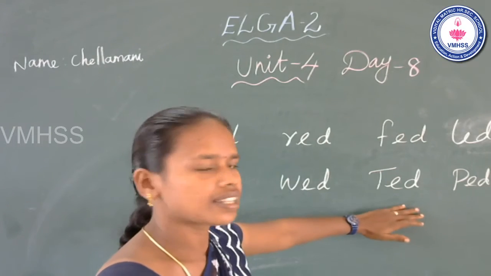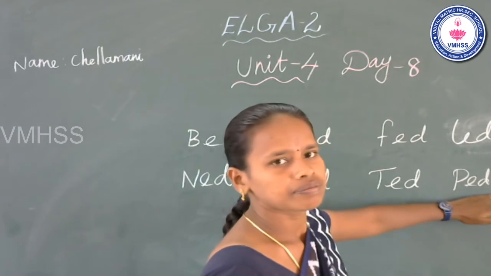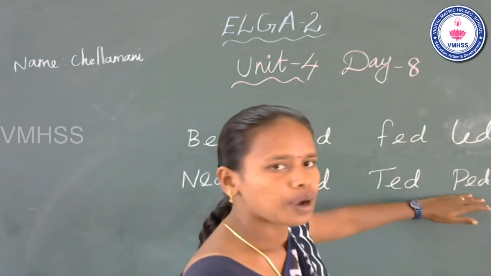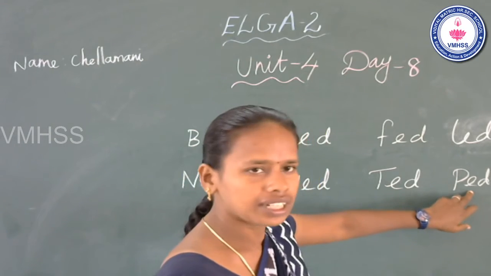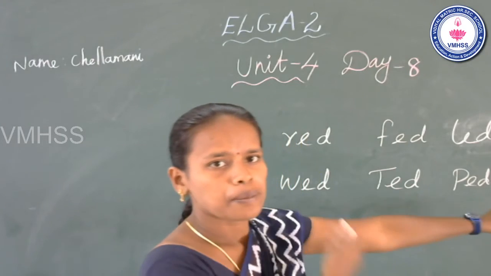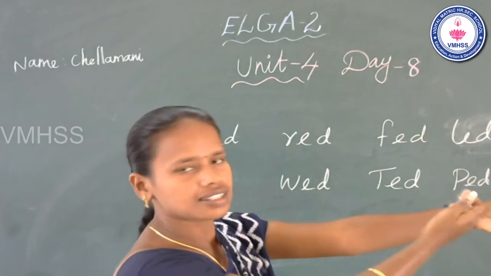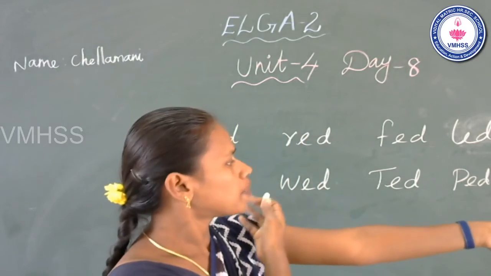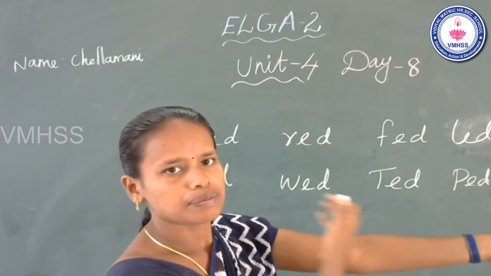What is the word? Dad. Next, third. Beginning b, middle a, end d, b, a, d, bad.